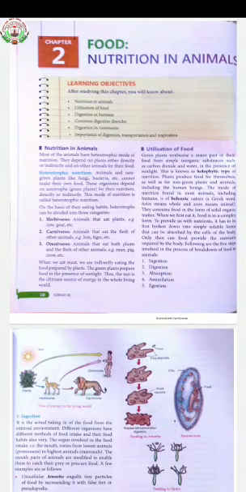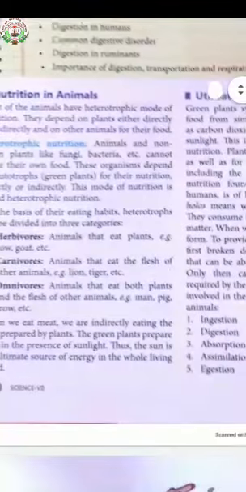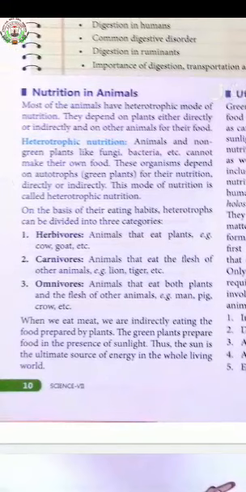Let's see the paragraph. Nutrition in animals. Most animals have heterotrophic mode of nutrition. They depend on plants either directly or indirectly and on other animals for their food. Now, see the heterotrophic nutrition. Animals and non-green plants like fungi, bacteria, etc. cannot make their own food. These organisms depend on the autotrophs for their nutrition, directly or indirectly. This mode of nutrition is called heterotrophic nutrition.